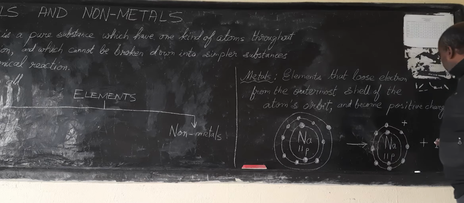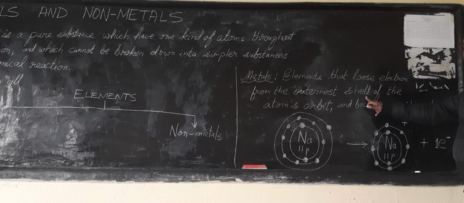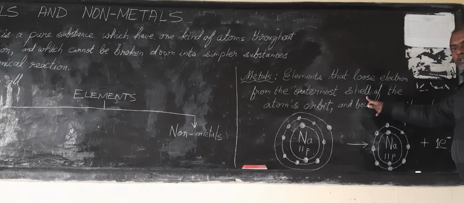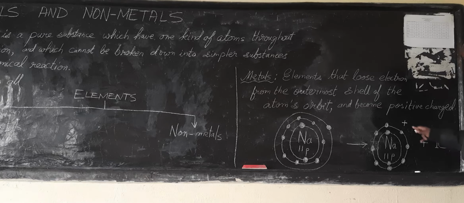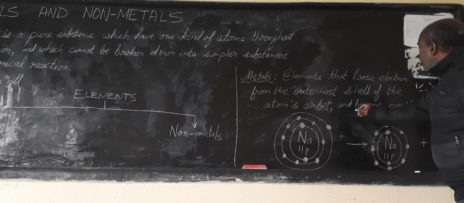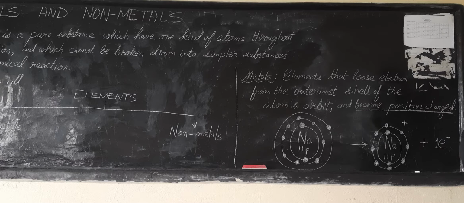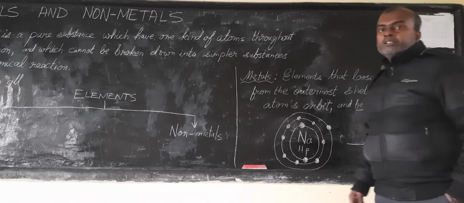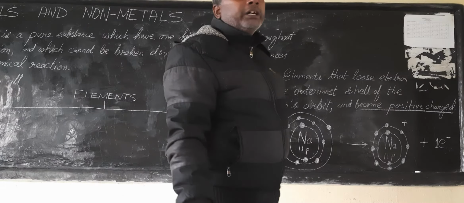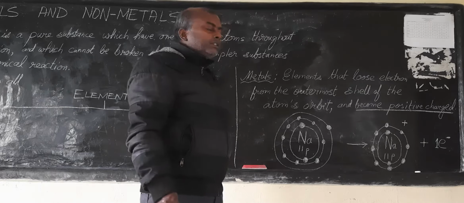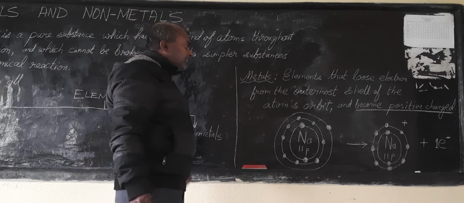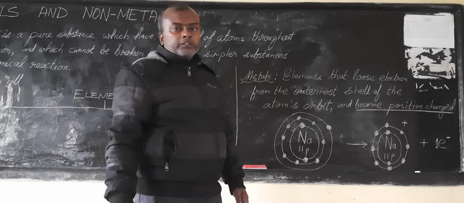But now, since it has lost one electron, according to the definition of metals, metals lose electrons. So it has lost one electron, so what kind of charge will it acquire? Okay, it becomes positively charged here. So this is the tendency of metals. During a chemical reaction, metals lose electrons and become positively charged. And this is the demonstration that I have to give you.